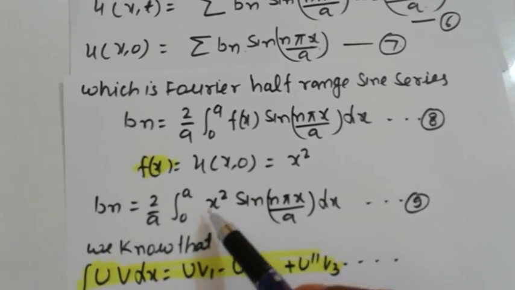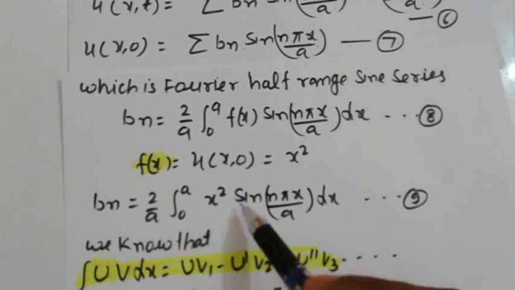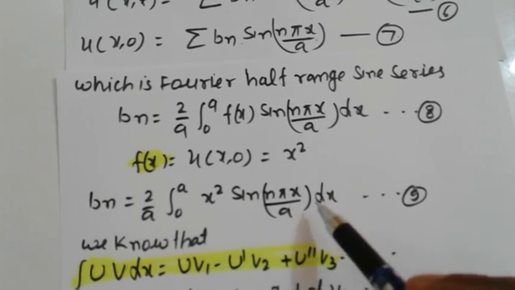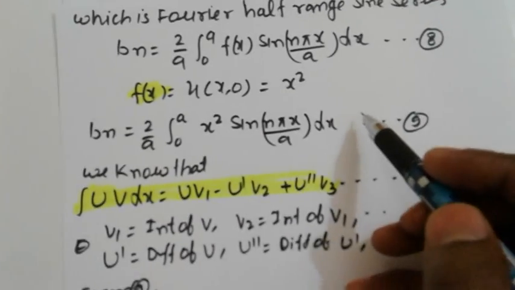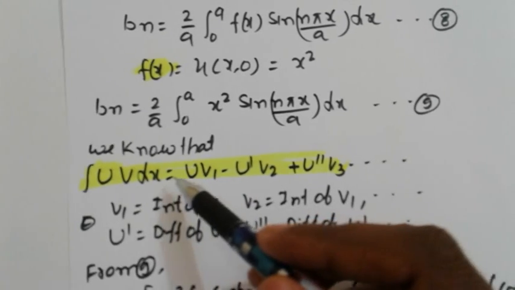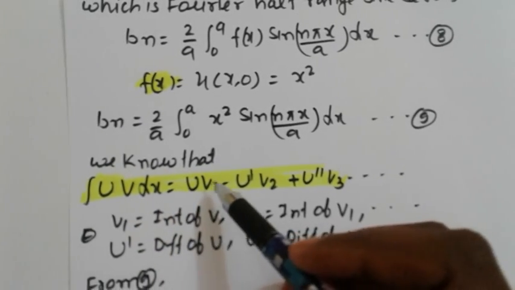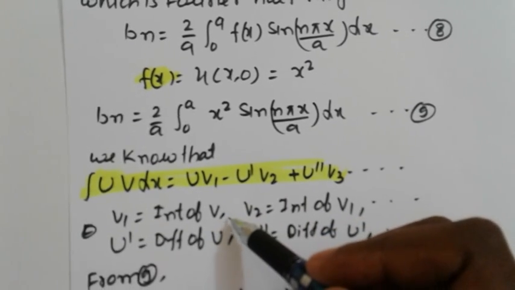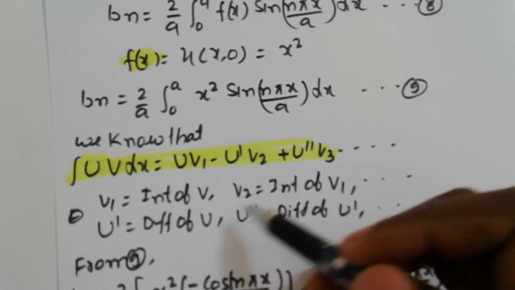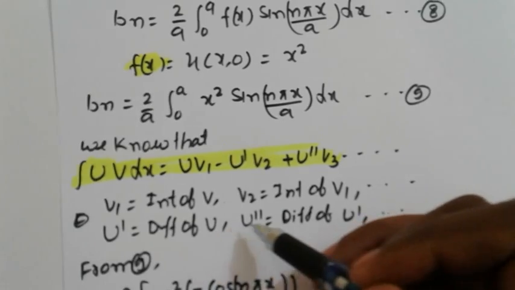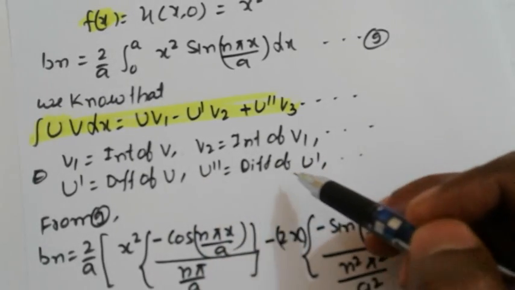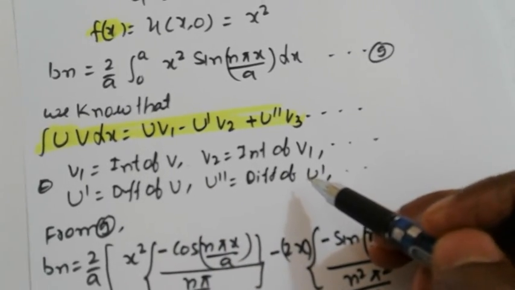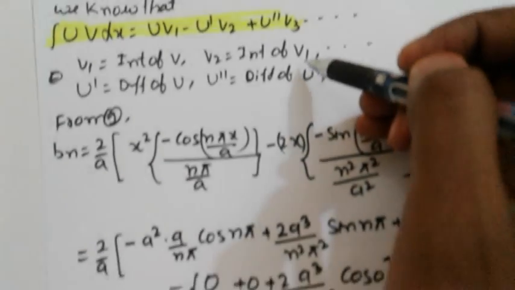So now b_n is equal to, putting the value of f(x), (2/a) ∫ from 0 to a of x² sin(nπx/a) dx. This is equation number 9. We know the Leibniz theorem: ∫ u v dx = u v1 − u' v2 + u'' v3 − ..., where v1 means integration of v, v2 integration of v1, u' differentiation of u, u'' differentiation of u', and so on.